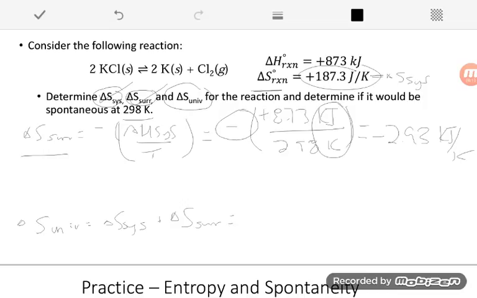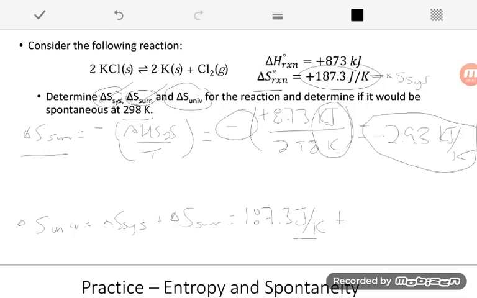For my system, we can see it is 187.3 joules per Kelvin. And now we have to be careful because we see that this was in joules per Kelvin, but when we did this calculation, we left it in kilojoules per Kelvin. So we need to make sure our units match. I usually think it's easier to turn my kilojoules into joules because there's 1,000 joules in a kilojoule.